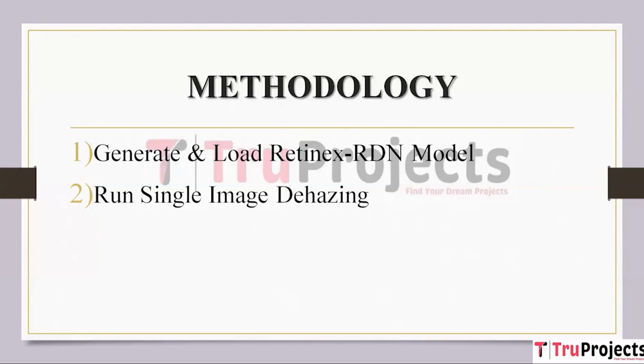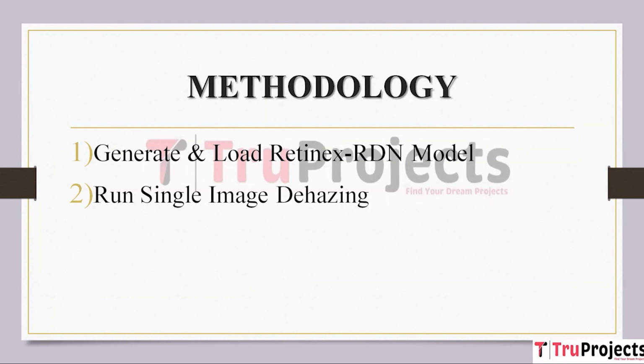Feature extraction. The input hazy image is processed through the convolutional layers of the Retinex RDN model. These layers extract various features from the image, capturing information about its content, texture, and structure. Retinex enhancement. The Retinex theory is a color vision model that aims to separate the illumination, or lighting conditions, from the reflectance, or surface characteristics, of an image. The Retinex RDN model incorporates these principles to enhance the hazy image. It effectively estimates the illumination and reflectance components of the image and then combines them to create a dehazed version.